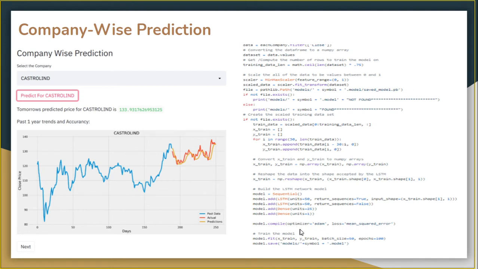So we have used Adam as the optimizer and mean squared error as the loss. The model is fit over 100 epochs with a batch size of 50. Eventually, after enough training epochs, it will give better and better results over time. This is how you would use an LSTM to solve a sequence prediction task.